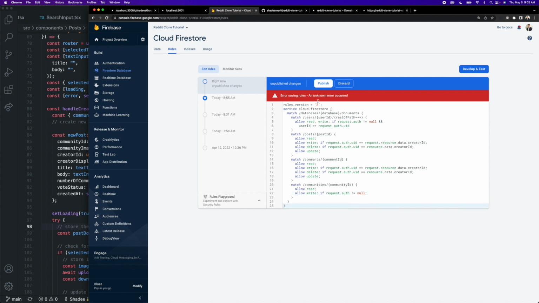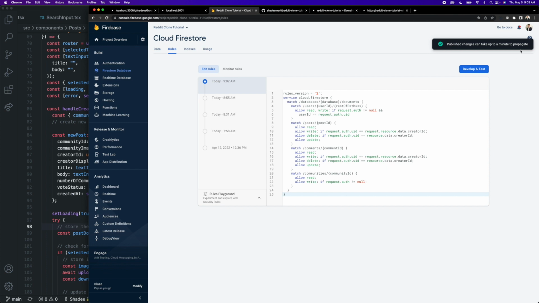Awesome. So now if I publish these rules, they will actually be published to the Firebase servers where our application is currently deployed. And they might take a minute to propagate to all those servers. But now if I go back to the application, these should be in effect. And depending on the functionality and the types of features and security you have built into your app, you can add more security rules and you can have more advanced user-based authentication. But in our case, this is exactly what we need for our application. Perfect. And that is it for our security rules. And now our database is nice and secure, and only the appropriate users can access the data that is available to them.